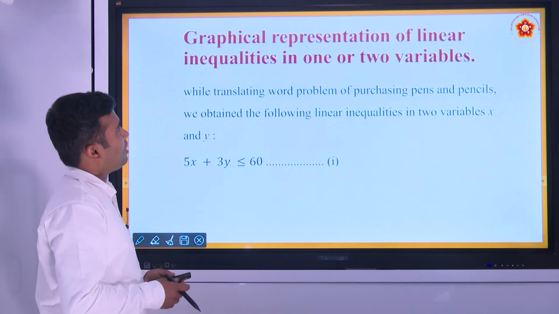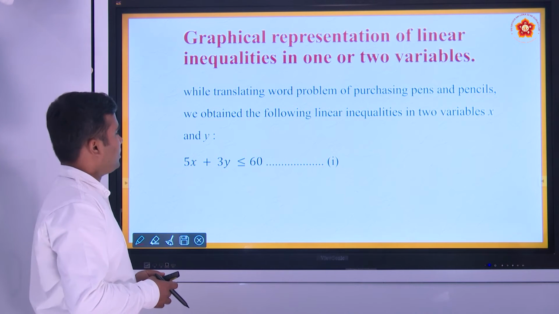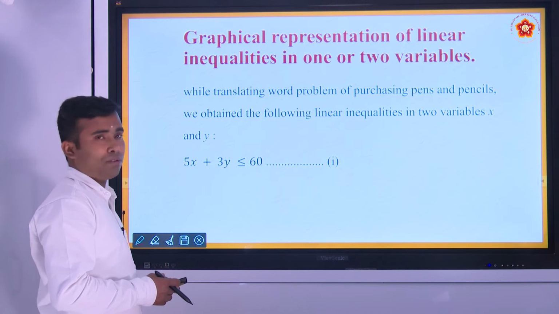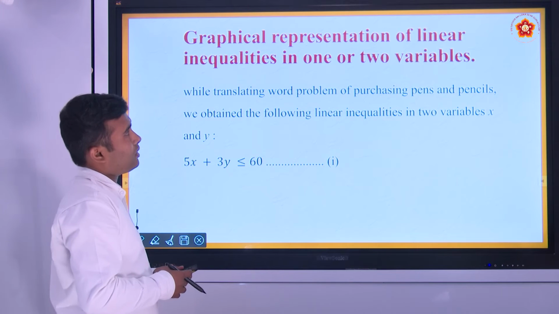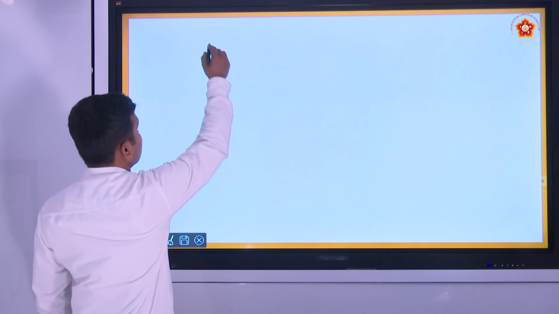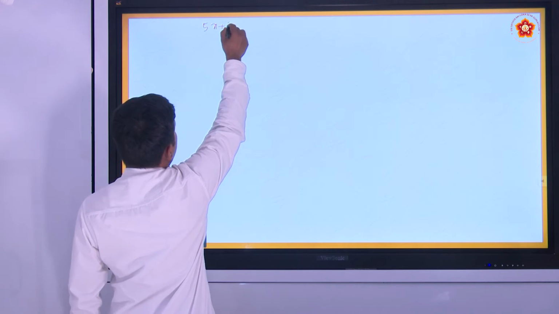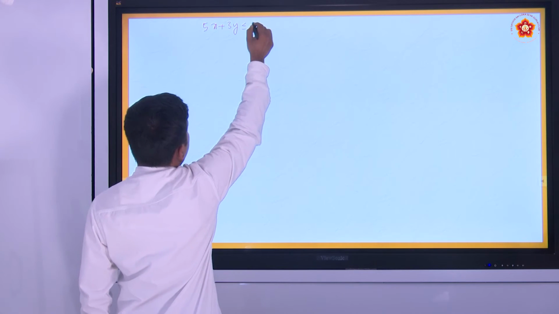Let us solve this graphically, that is 5x plus 3y less than or equal to 60. Let us solve this in a graphical way. What is the inequation? 5x plus 3y less than or equal to 60.